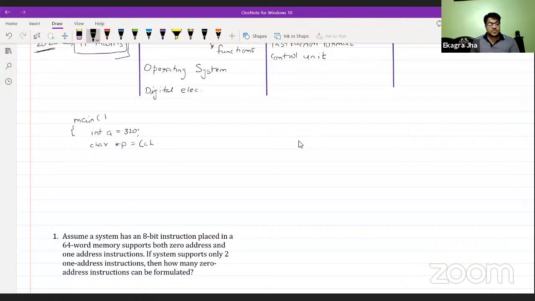I'm writing this source code so that the CS guys can try it, because maybe the EC guys find it very tricky or tough, but CS guys can attempt this question with their own understanding, and afterwards I can explain the solution. I'm taking an integer variable a initialized with the value 320, and a character pointer pointing to this integer variable.